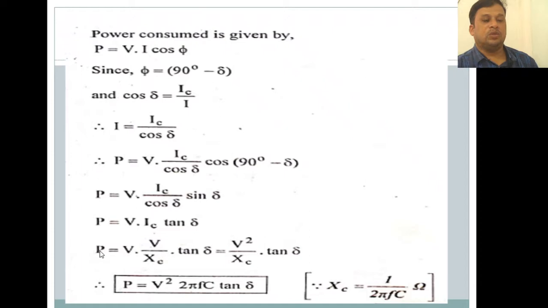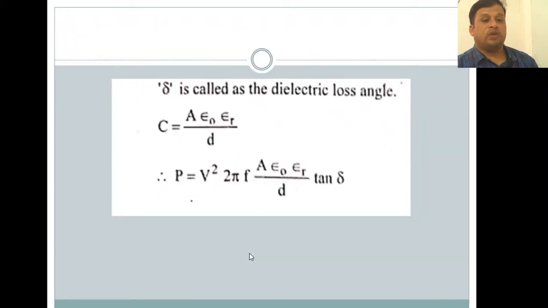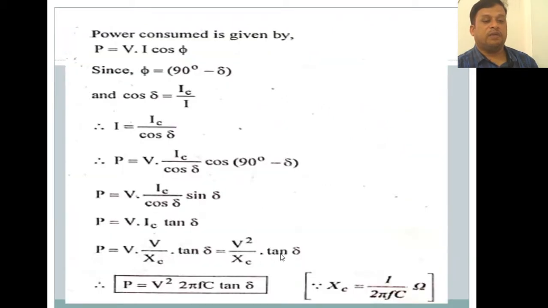So P is equal to V into IC, and IC in terms of voltage and reactance is V by XC, because current is equal to voltage by reactance. So V into V gives V square by XC into tan delta, which is nothing but the power.